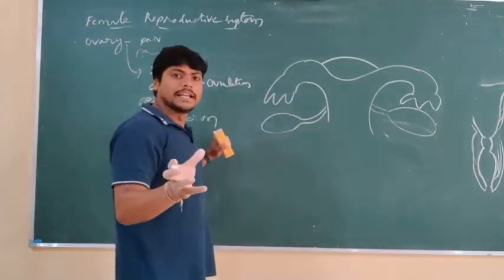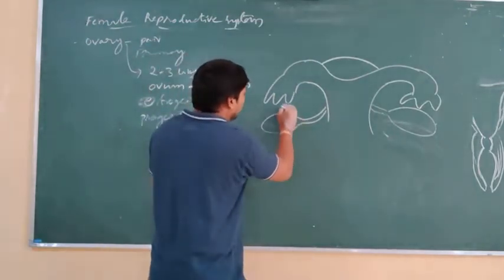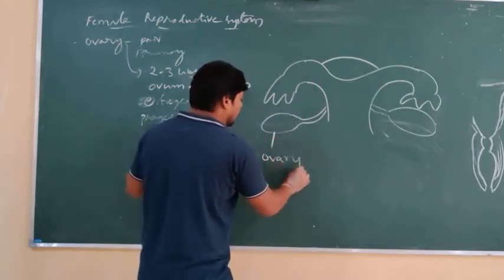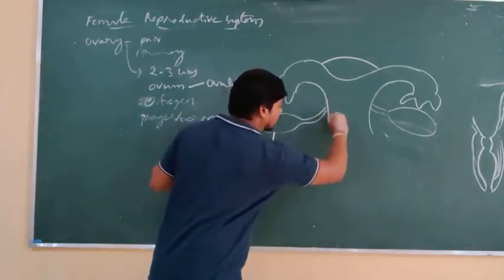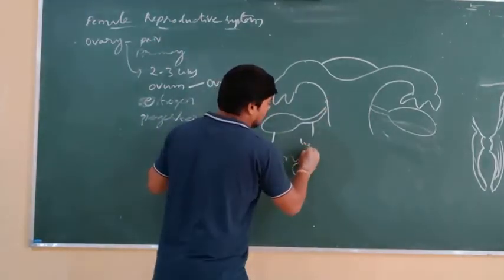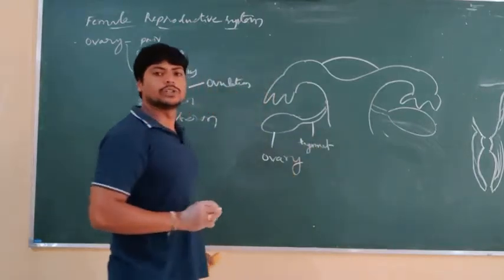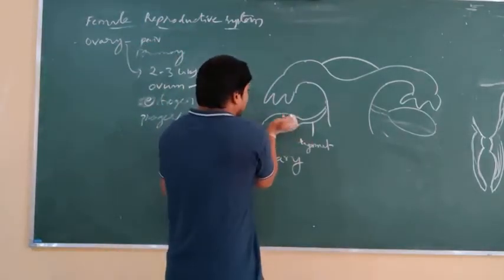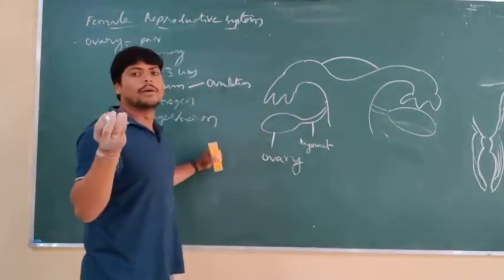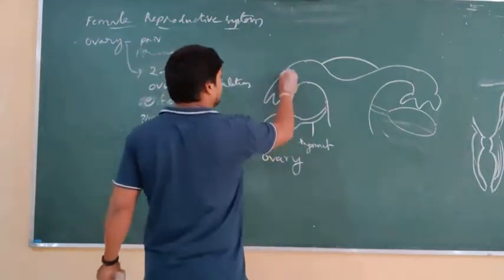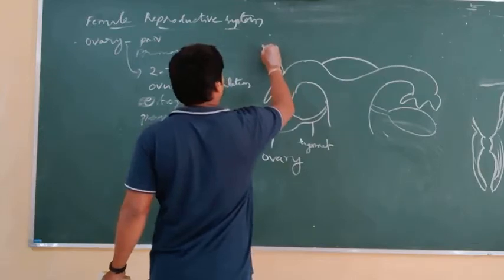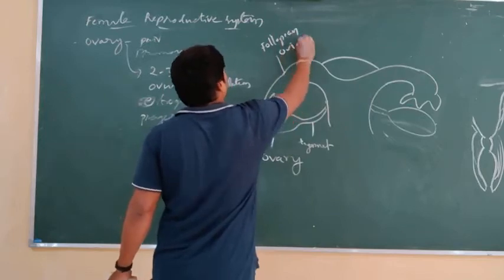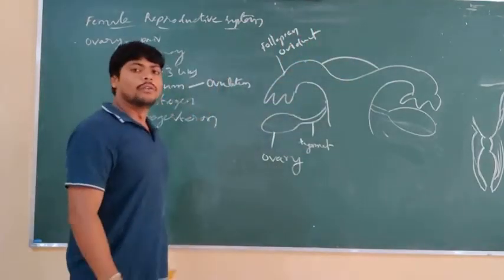The ovum is collected from the ovary through the tubular structure called the fallopian tube. This is the almond-shaped ovary, which is attached to the uterus through a connecting tissue called a ligament. It is connected to the uterus by means of a connective tissue called a ligament, and the ovum is collected from the ovary through the tubular structure called the fallopian tube, or oviduct.